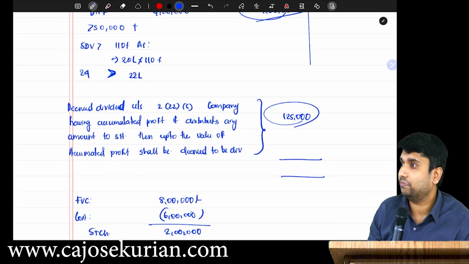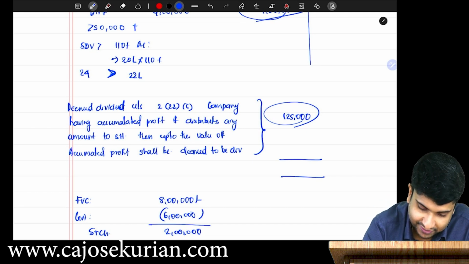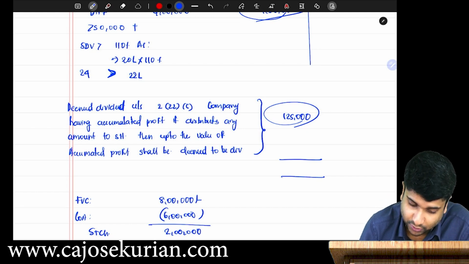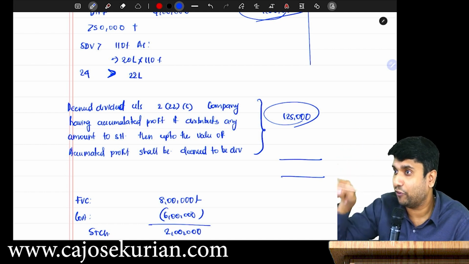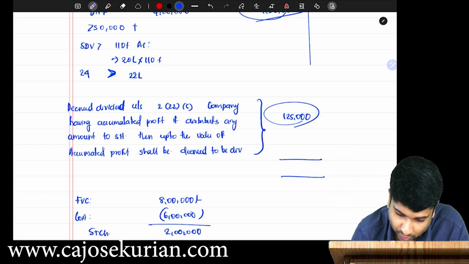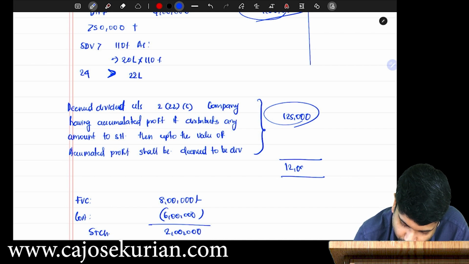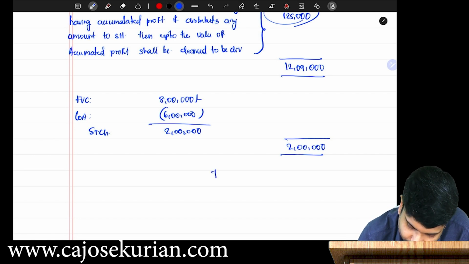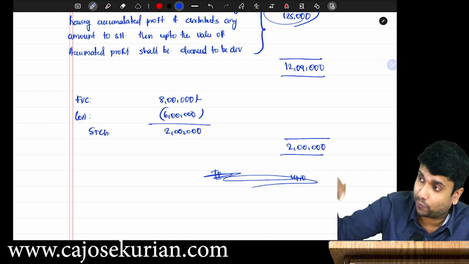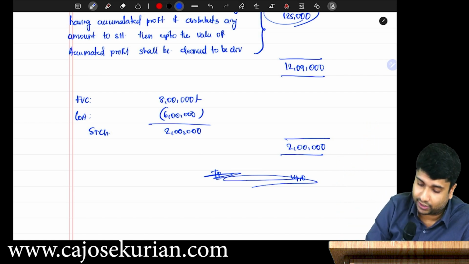Compute it properly and tell me. 12 lakh 9,000. This is excluding capital gain, right? Only IFOS total you are saying. Okay. I think you guys have to change your calculator. And how much is the short-term capital gain? 2 lakh. And how much is his total income? 14 lakh 9. You don't have to write total income because PGP also will come into the total income. Okay, don't write total income.